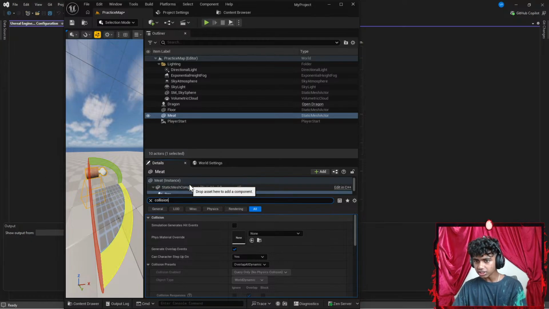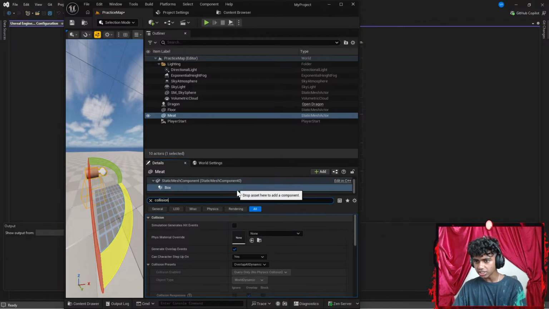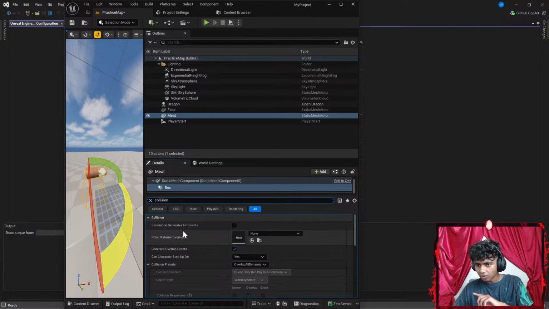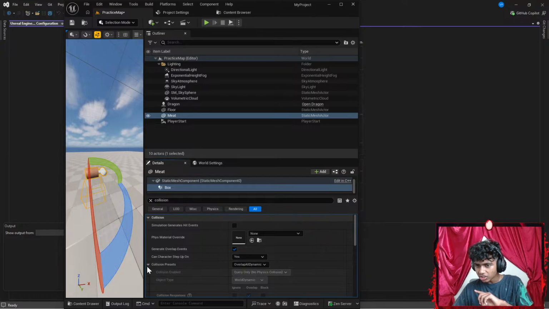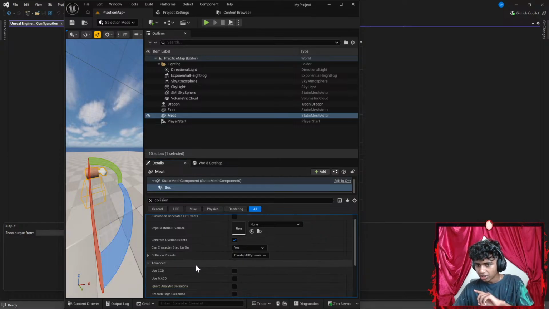Is it an actor? Let's see. Yeah, I'm pretty sure it's an actor. Okay, so it says something like physics material override, simulate, generate hit events. Okay, what happens if I set that to true? Then I do see a query only here, but I can't actually go with that. Under my collision presets, I can't enable anything.